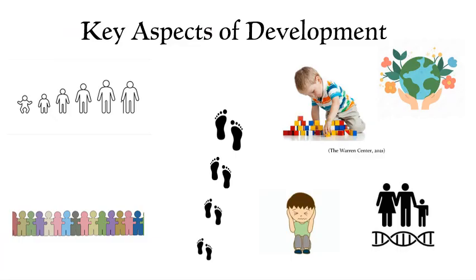Children develop at different rates. Every child grows and learns at their own pace, and even within one child, some areas may develop faster than others. A step-by-step progression: development happens in an orderly sequence, starting with simple skills and building towards more complex ones.